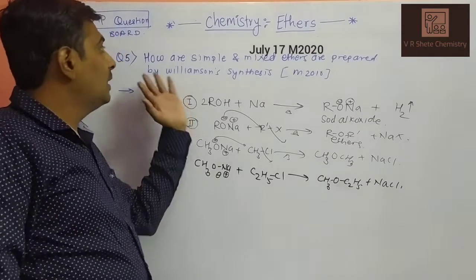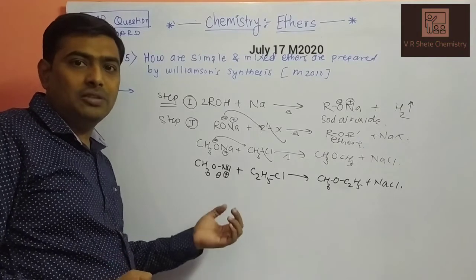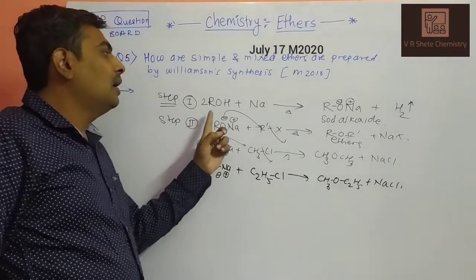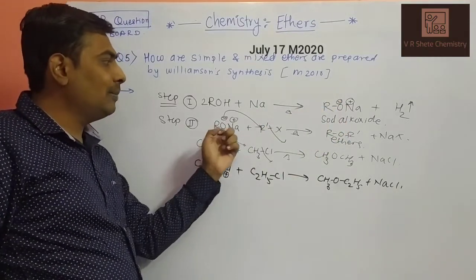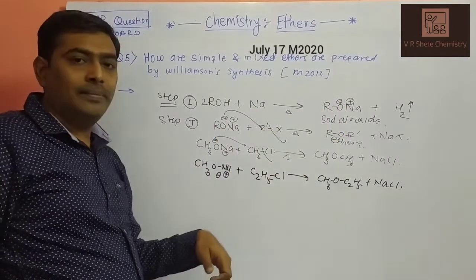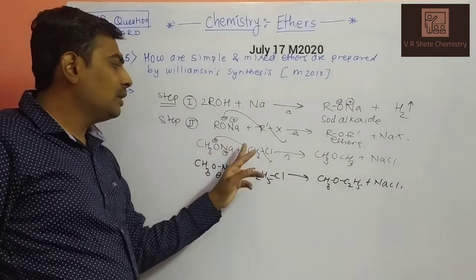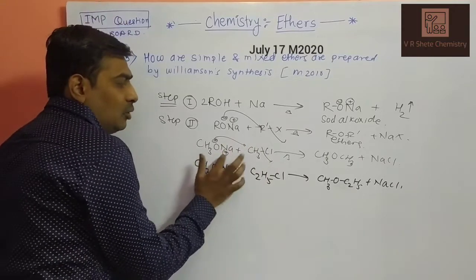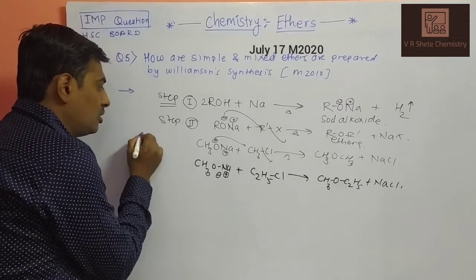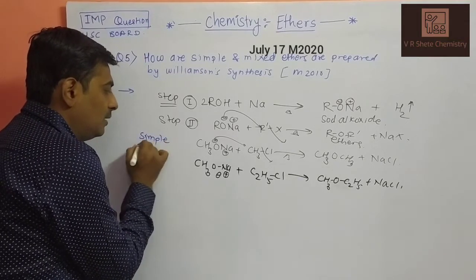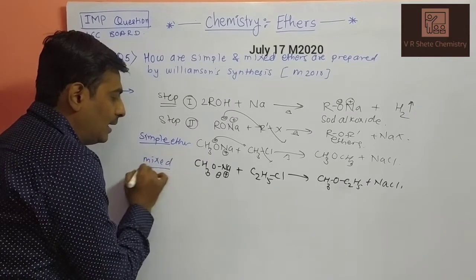Next question. How are simple and mixed ether prepared by Williamson synthesis? We are already discussing this in the previous question. What is Williamson synthesis? When alcohols react with sodium metal, they form sodium alkoxide, and sodium alkoxide reacts with alkyl halide to give ethers. When the two different molecules contain the same alkyl group, that is CH3ONa will attach on CH3, you get a simple ether, called a symmetrical ether. This is your simple ether reaction. This is your mixed ether reaction, that is non-symmetrical.